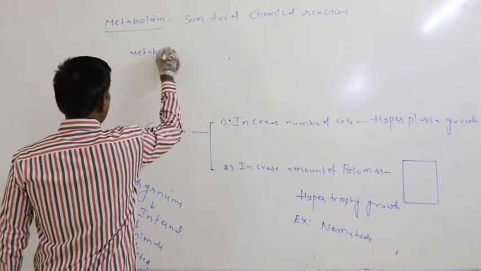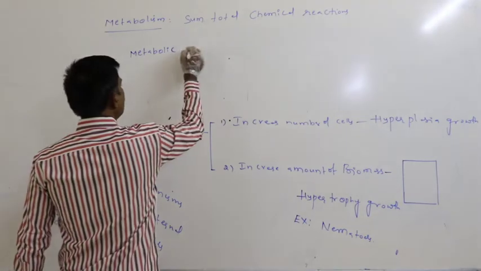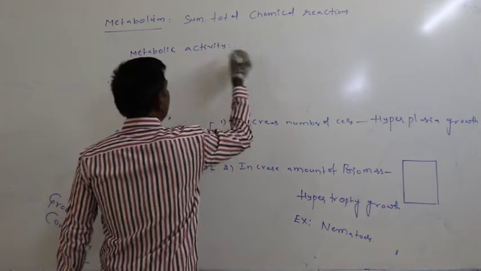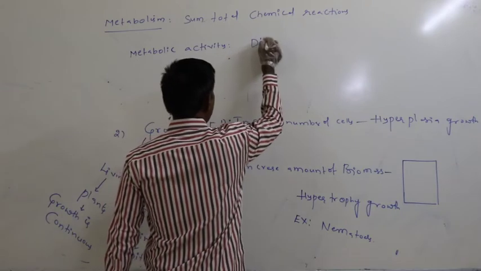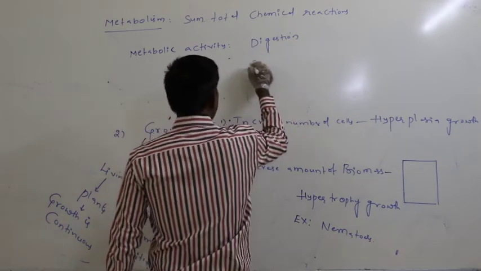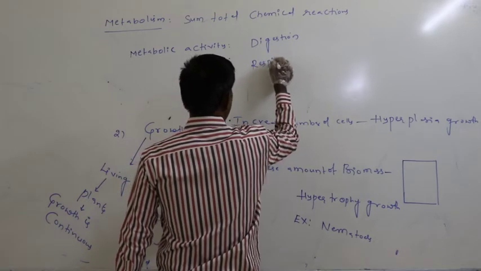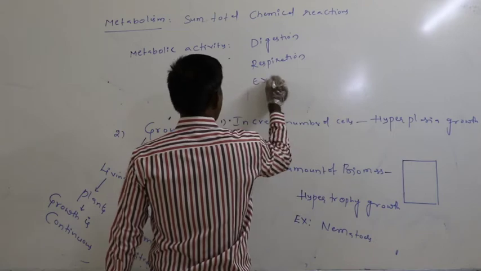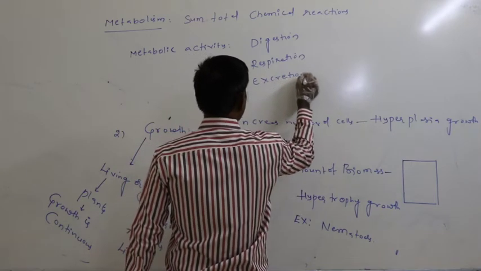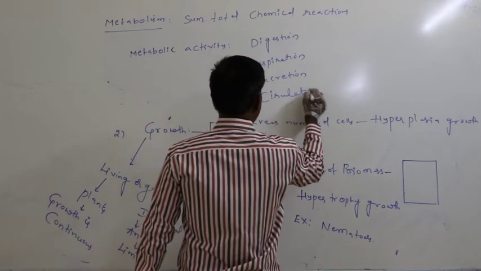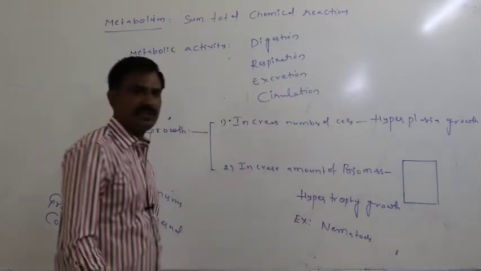Metabolic activity may be digestion, may be respiration, may be excretion, may be circulation.